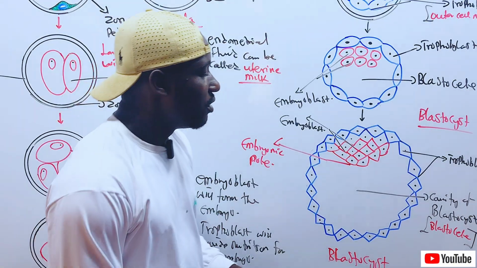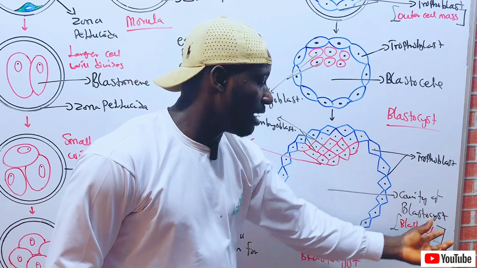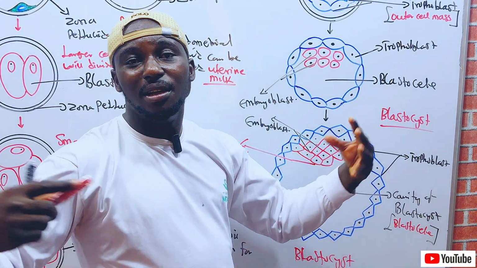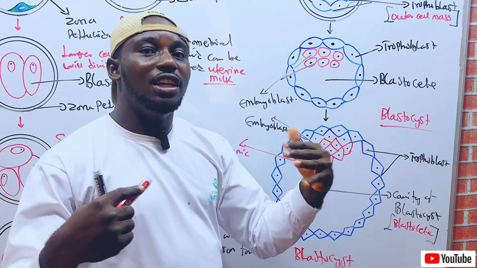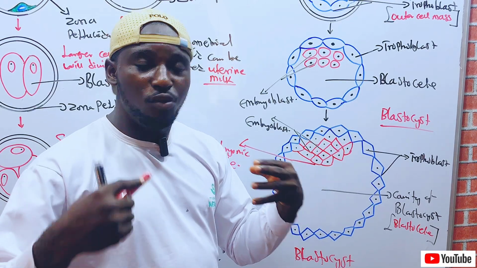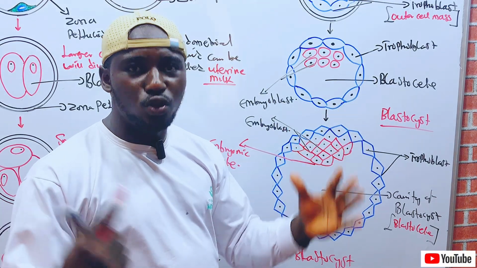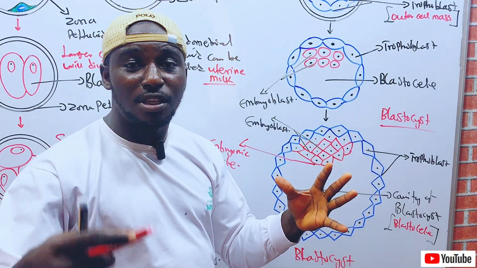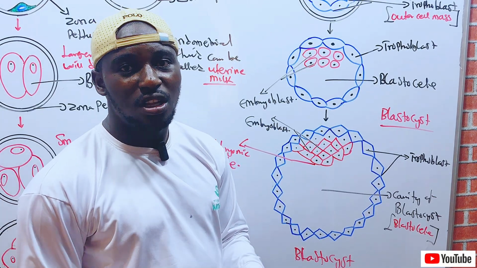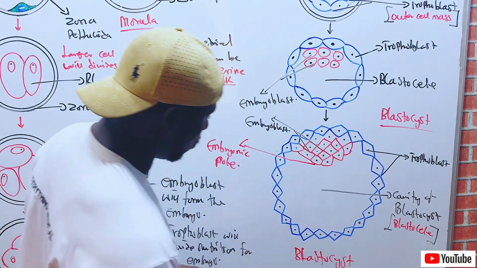Still recall that there is a cavity here called the blastocoel, the cavity of the blastocyst, that was created by the penetration of the endometrial fluid into the intercellular space of the morula. As the fluid becomes too much in the intercellular spaces of the morula, it becomes confluent and enlarges, thereby forming a single large cavity called the blastocoel, or the cavity of the blastocyst. So that is how it works.